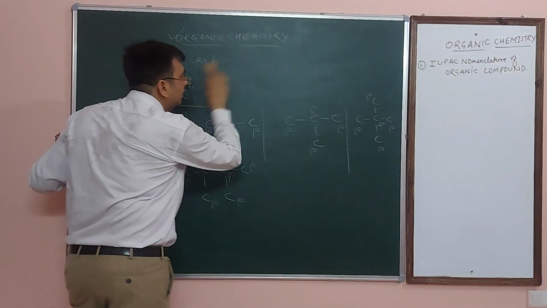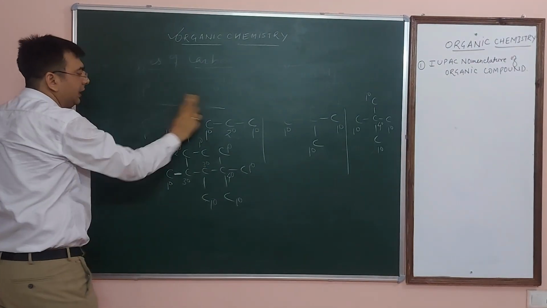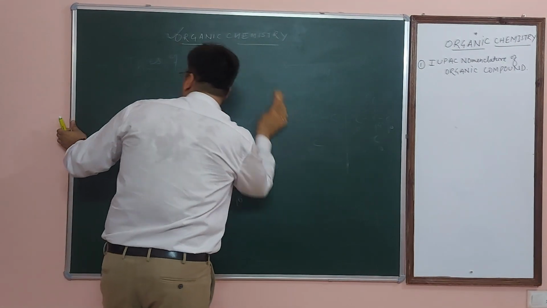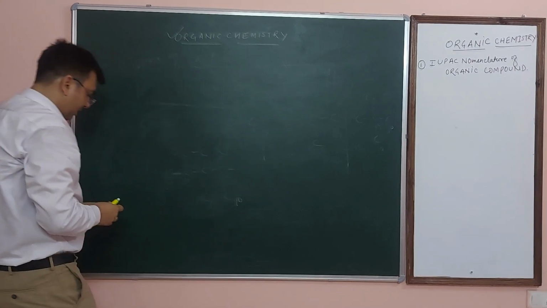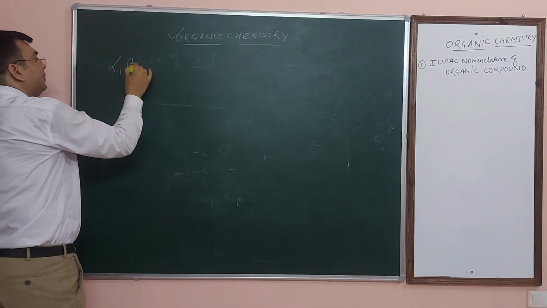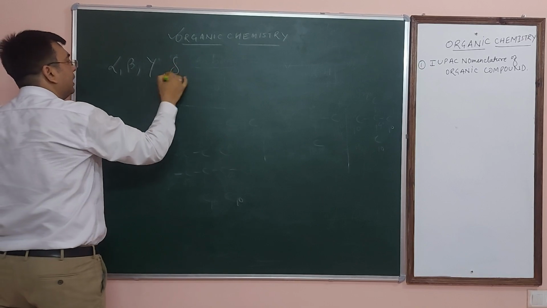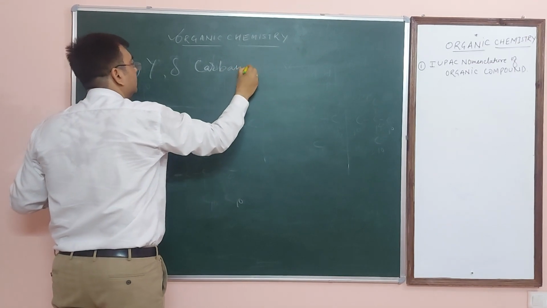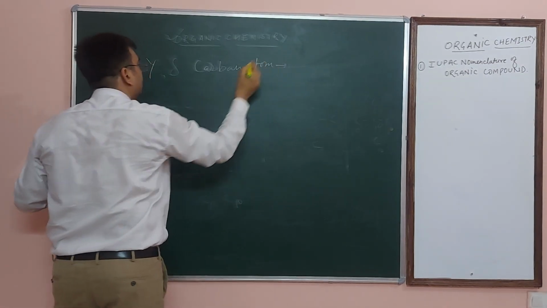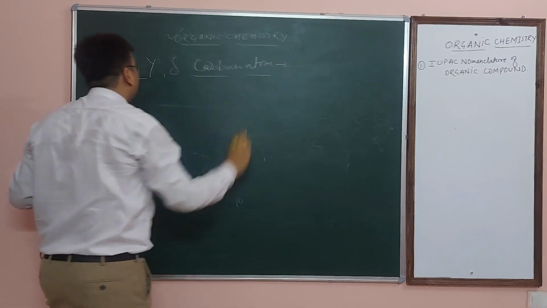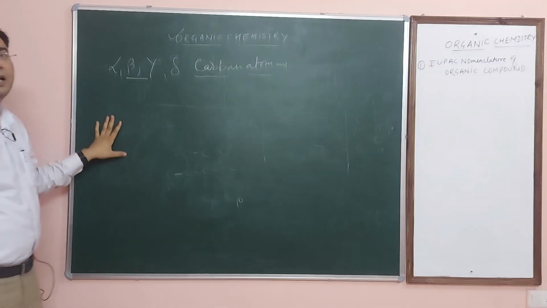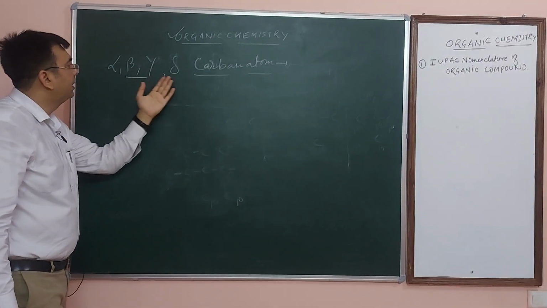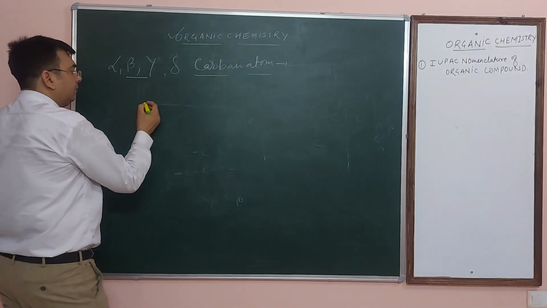Okay. Now second, what is the meaning of alpha, beta, gamma carbon atom? Now I am going to explain you the second type of explanation of carbon, that is alpha, beta, gamma and delta carbon. Alpha, beta, gamma and delta carbon atom, like primary, secondary, tertiary and quaternary carbon atom. What is the meaning of it? You see that.